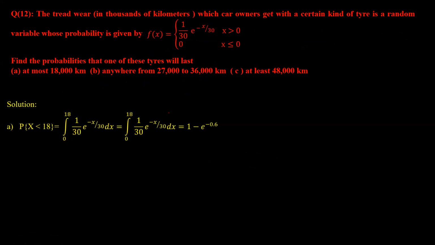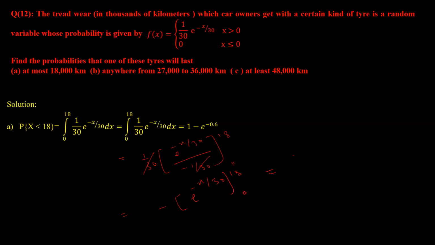So when you calculate this, it is a simple integration. So 1 by 30 is outside. When you integrate e power of minus x by 30, you get e power of minus x by 30 divided by minus 1 by 30, since the coefficient of x comes into the denominator. The 30s get cancelled out. This will be from 0 to 18. These two get cancelled out, and the minus will go up. This is minus of e power minus x by 30 between 0 and 18.